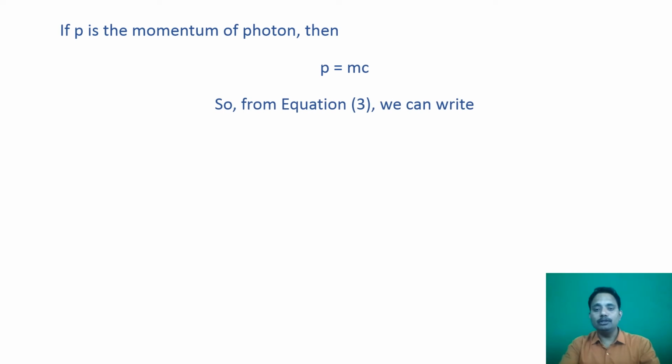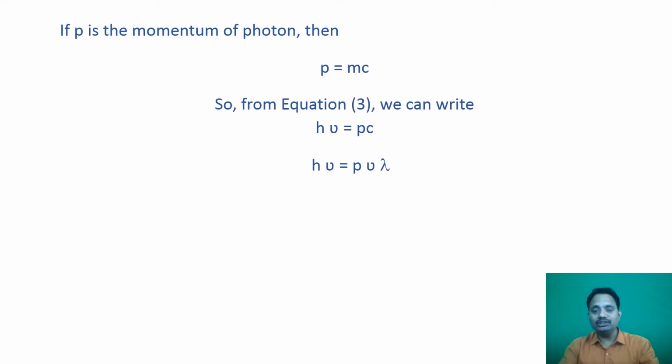So equation number 3 we can write as h nu is equal to p into c, where c is the speed of light. By the general equation, velocity is equal to frequency into wavelength, we can write this equation as h nu is equal to p into nu into lambda, where we put nu into lambda instead of c.